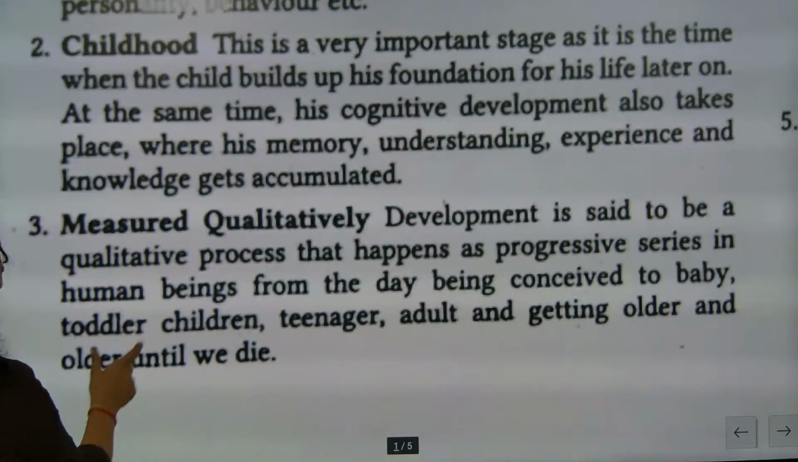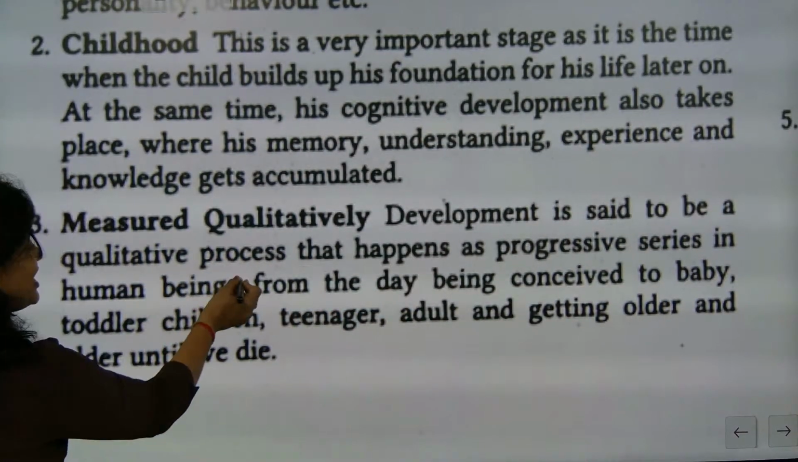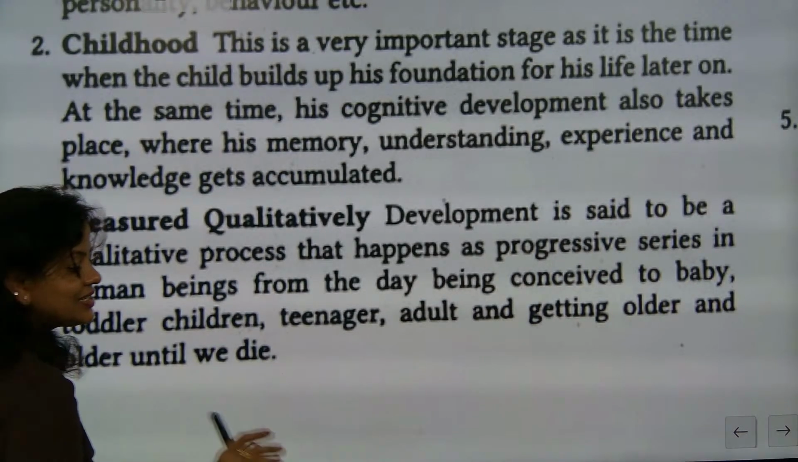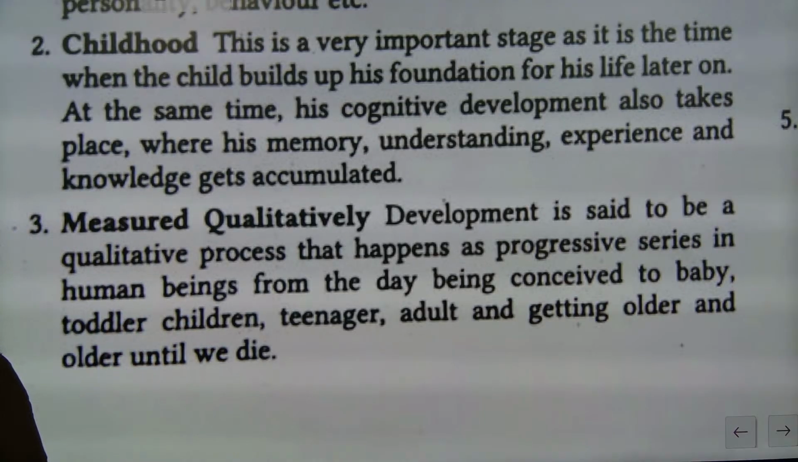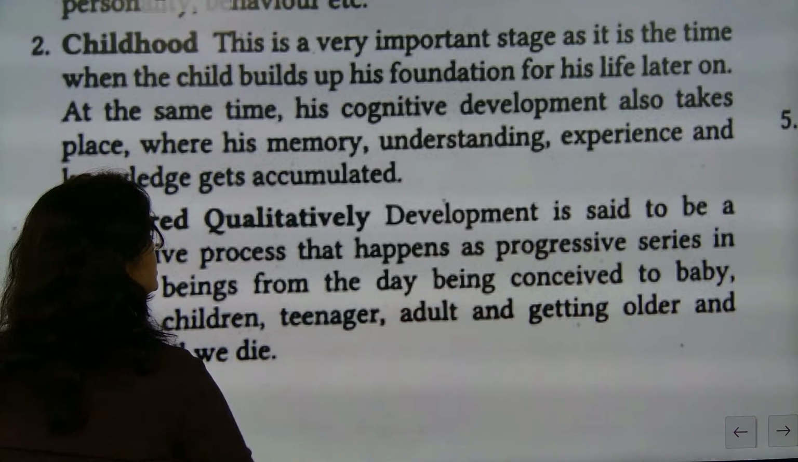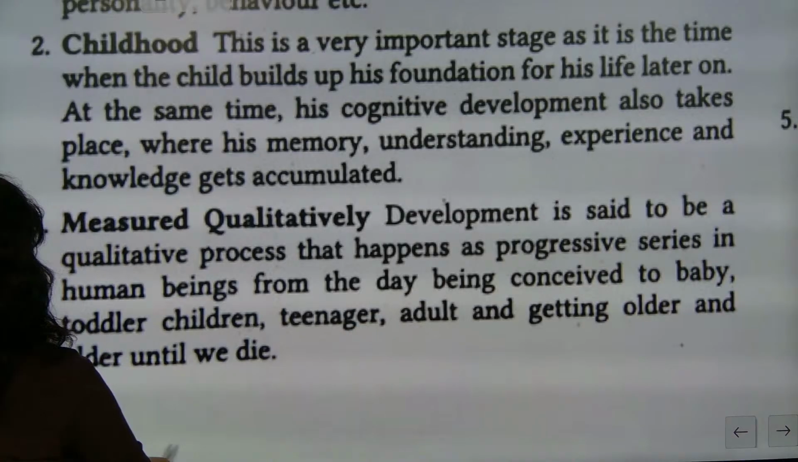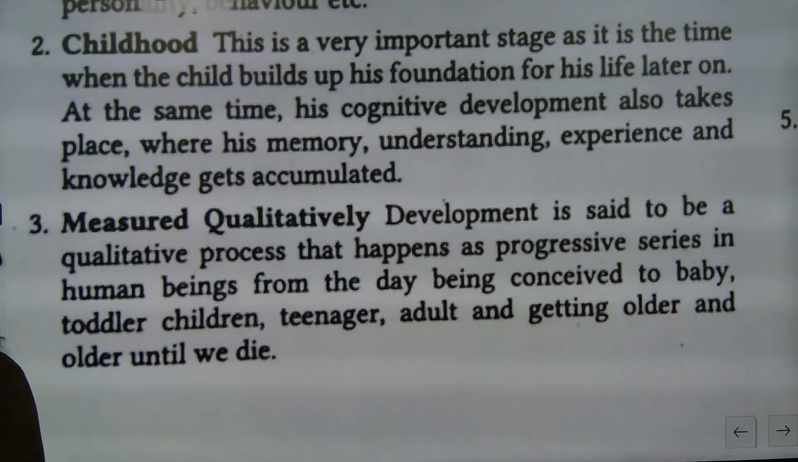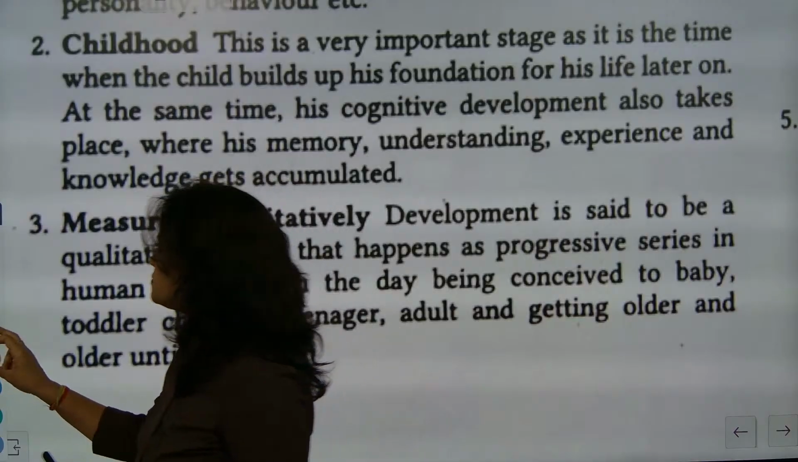Now, measured qualitatively. Development is said to be a qualitative process, not quantity. We will discuss it. It happens as a progressive series in human beings, from the day of being conceived to baby, toddler, children, teenager, adult, and getting older and older until we die. So we are in a phase of development. So now are we going to discuss development? Ready?